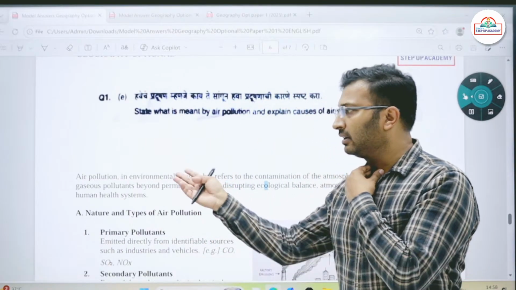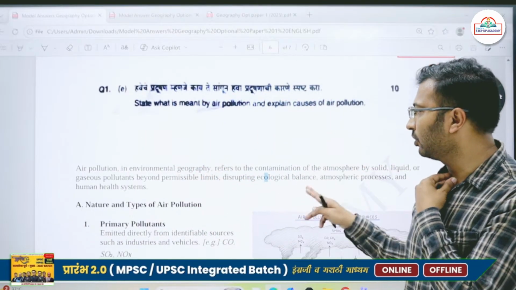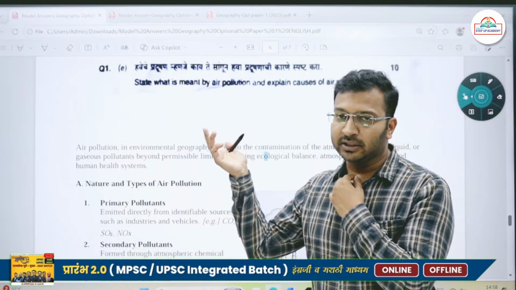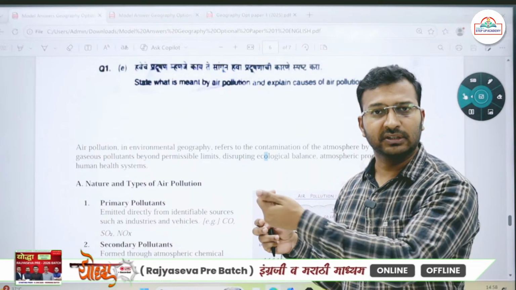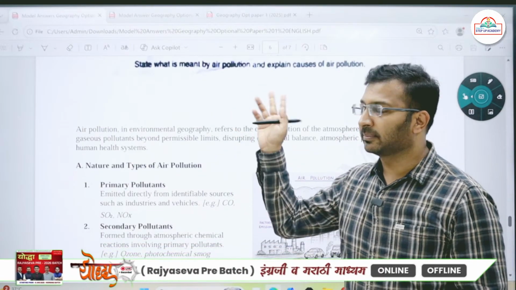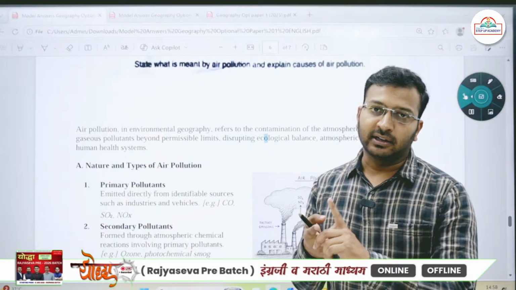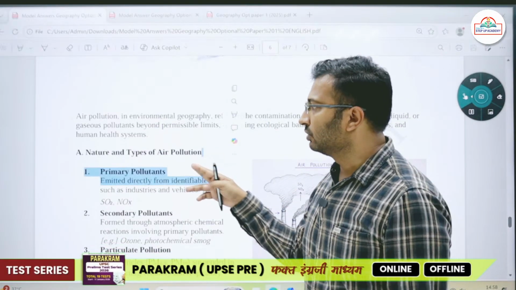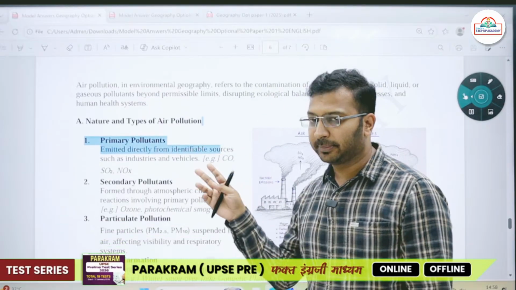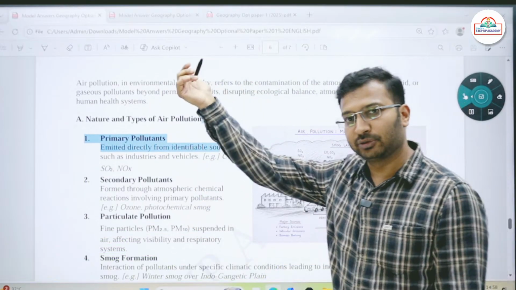So it is related with environmental geography: contamination of the atmosphere in the form of gases, liquid, or even solids, particulate matter, that is nothing but air pollution, and it affects the environment as well as human health. Then nature and its types: primary pollutants directly cause pollution of the environment.